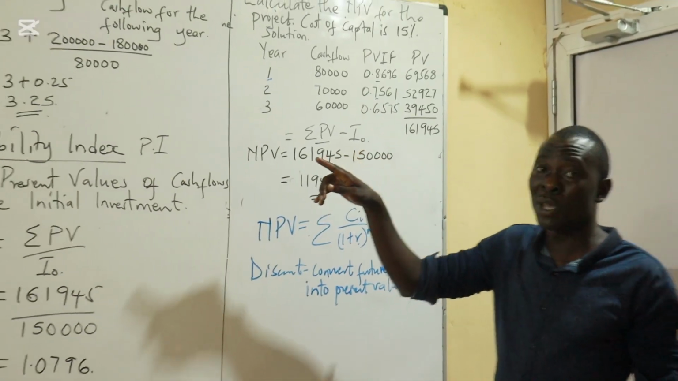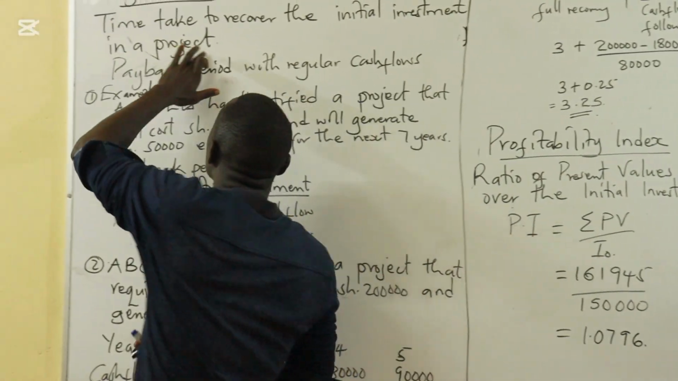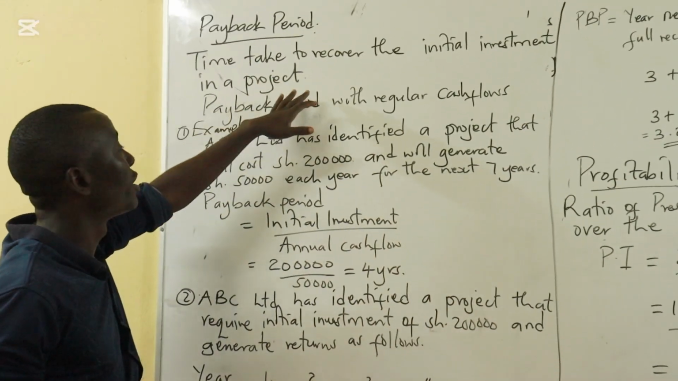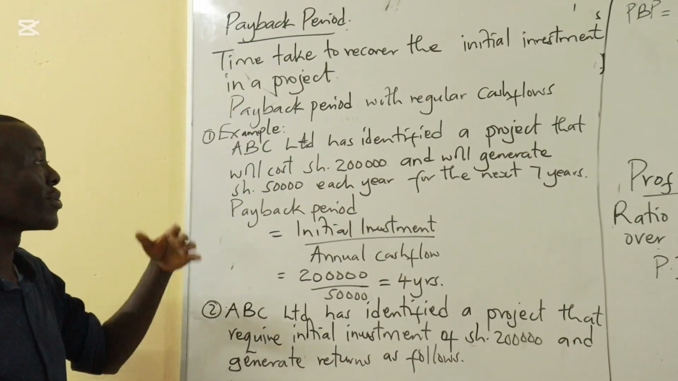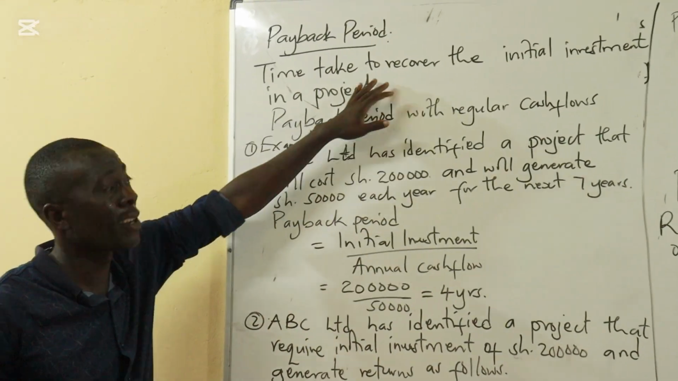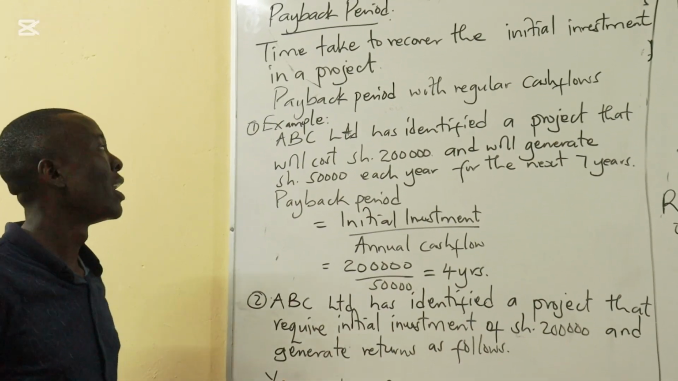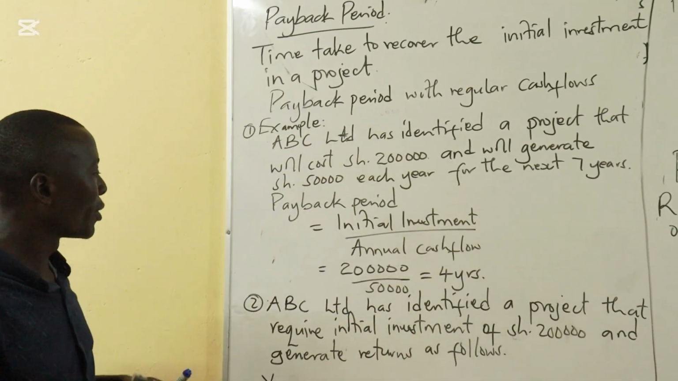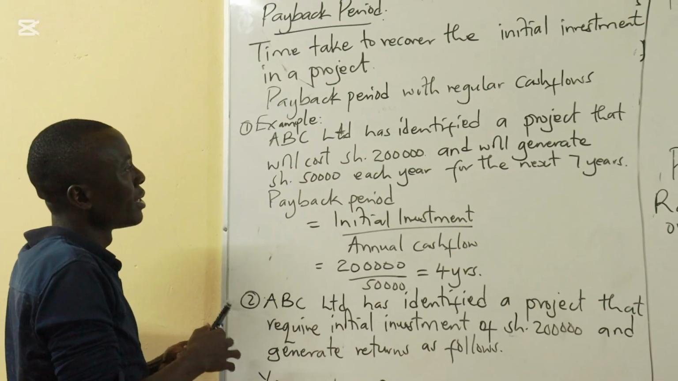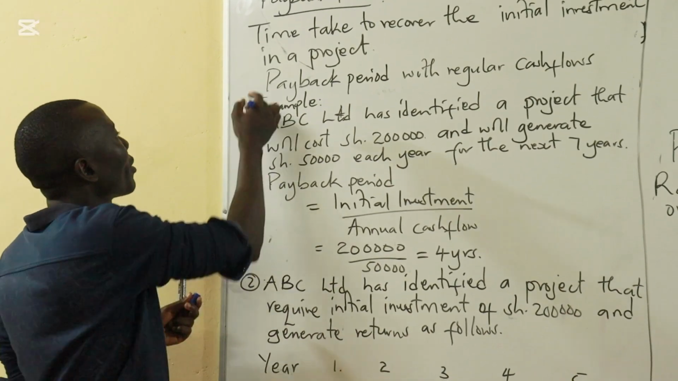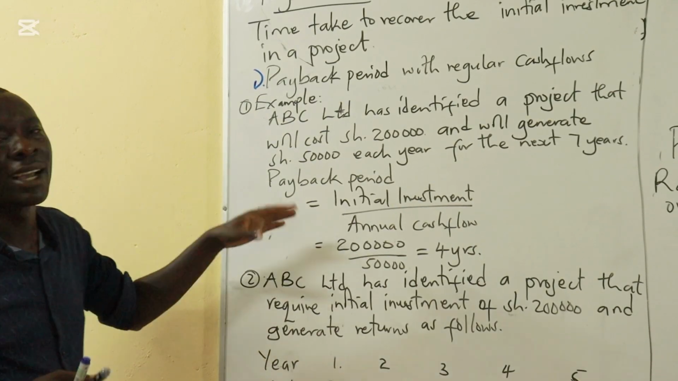Now back to payback period. We said the decision rule here involves choosing the project that gives us the least period as the payback period, because you want to recover the initial investment very fast before you start earning your money. And therefore, payback period is done in two ways. We have projects that will give you regular cash inflows.